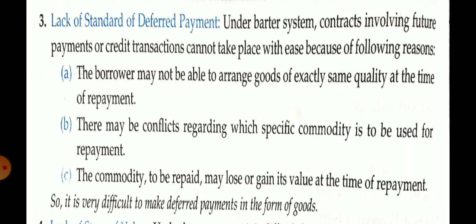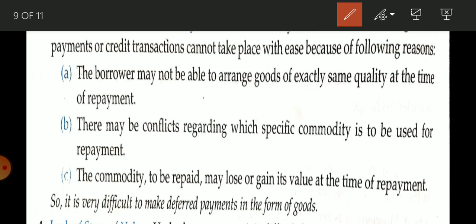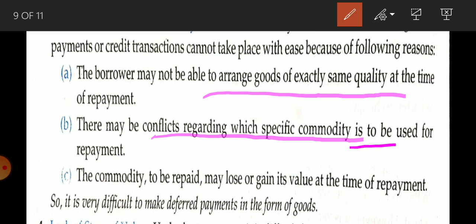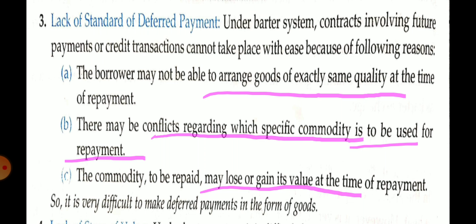There are three reasons given. First, the borrower may not be able to arrange goods of exactly the same quality. Next, there may be conflict regarding which specific commodity is to be used for repayment. Next, the commodity to be repaid may lose or gain its value. When he gave him the wheat, it may be that wheat production was high that year and the value of wheat was not that much, but at the time B is returning the wheat, because of less production the wheat may have become valuable, so there will be a loss. So these are the things faced at the time of the barter system.